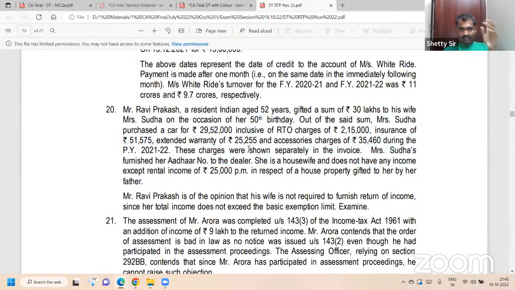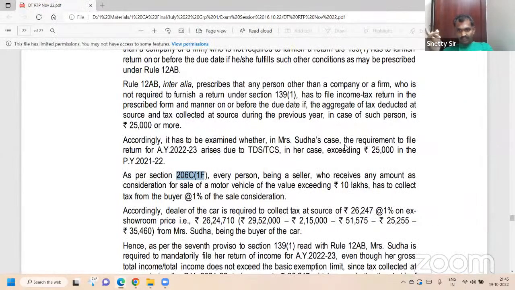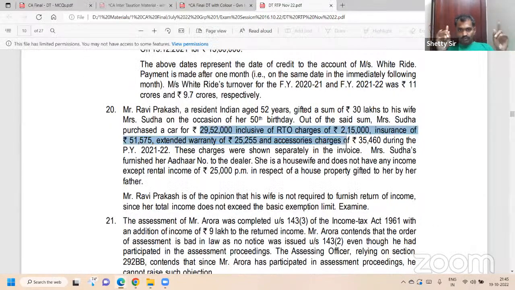Sudha madam has bought such a big car because of the variable problem. So where did you buy, madam? In brackets, 29,52,000 inclusive of all this, minus money. 29,52,000 minus 2,15,000 minus 51,575 minus 25,255 minus 35,460.